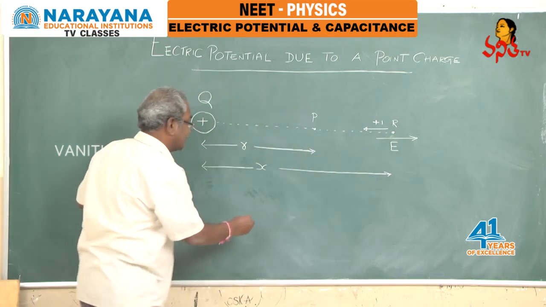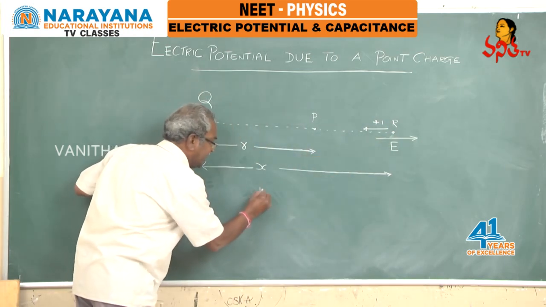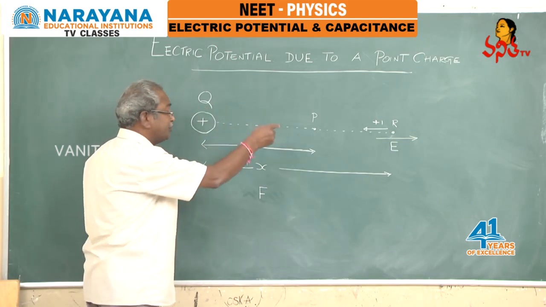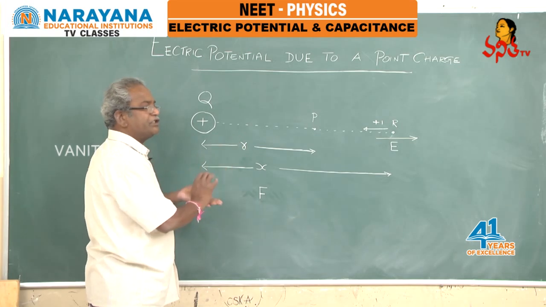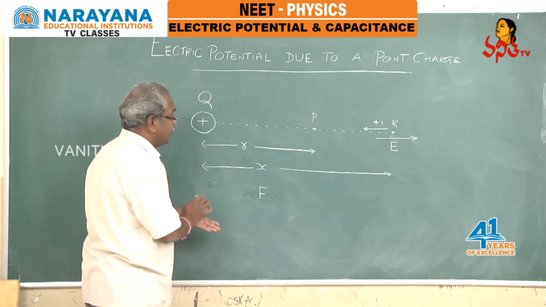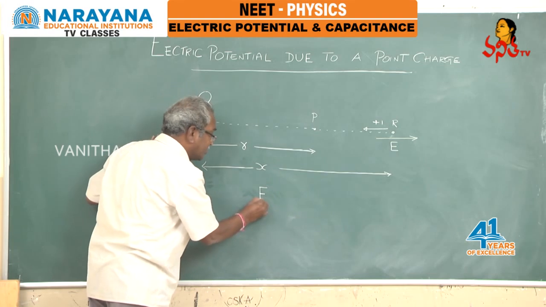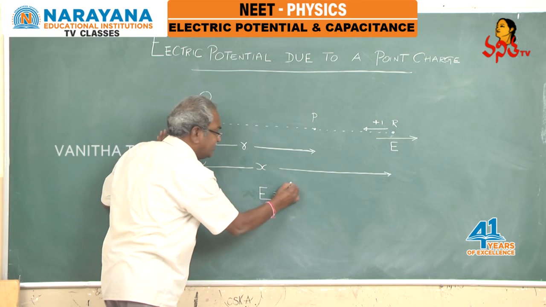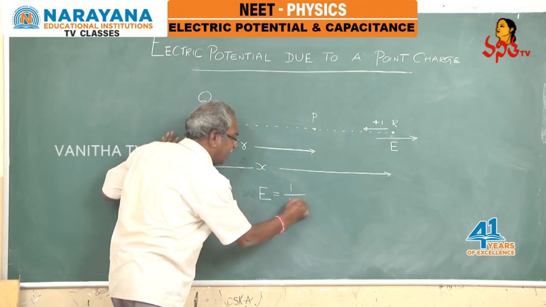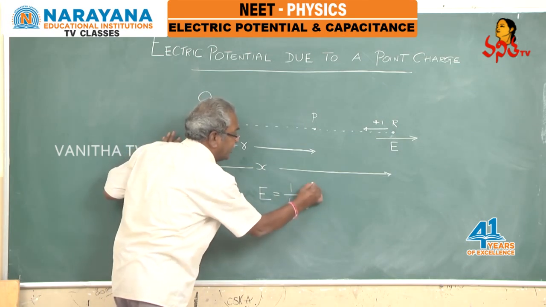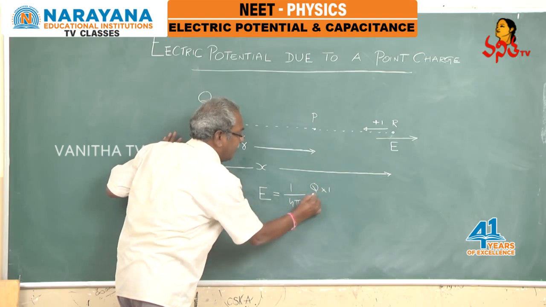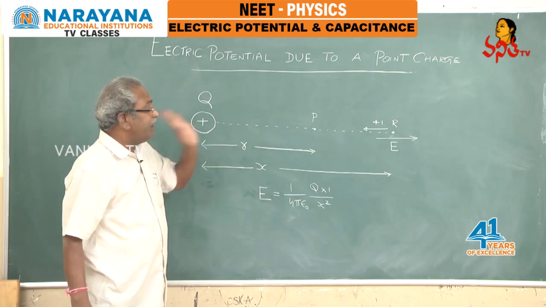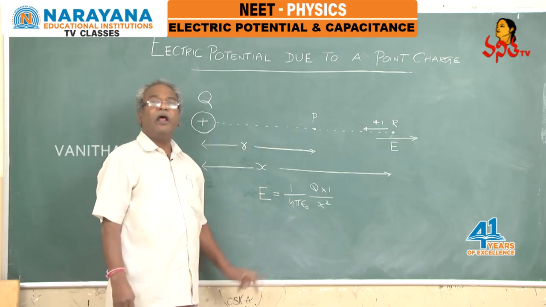That electrostatic force, the force on the unit positive charge there, we call electric intensity. So electric intensity there is nothing but the force on the unit positive charge, 1 by 4 pi epsilon naught, q into 1 by x square.